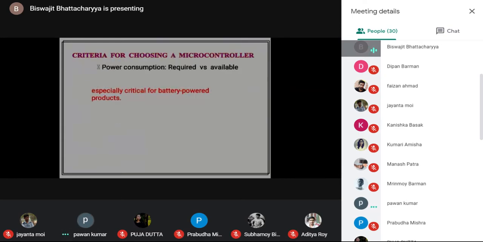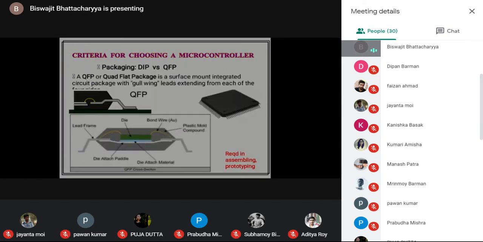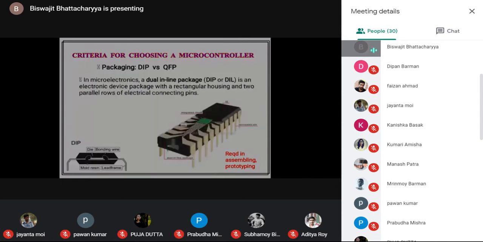Okay, you see that in QFP, our pinouts are available from all sides of the IC, from all four sides. You see there is a rectangle or square shaped IC, and pins are available from all four sides. So a larger number of pins can be drawn out. But in DIP, you see pins are available only on two sides, not from four sides.